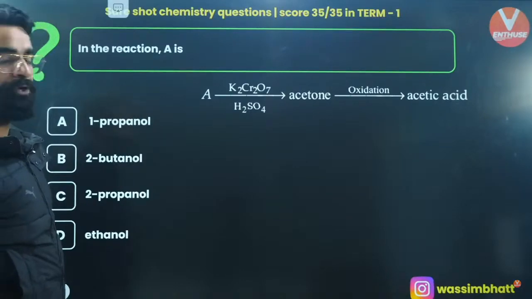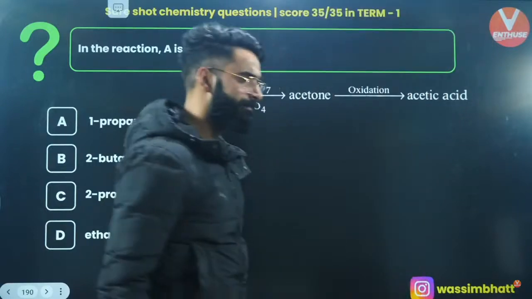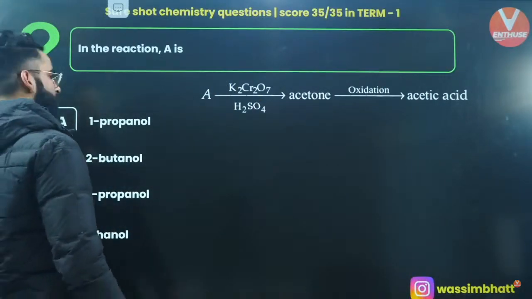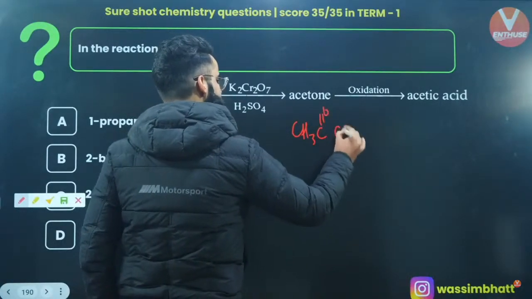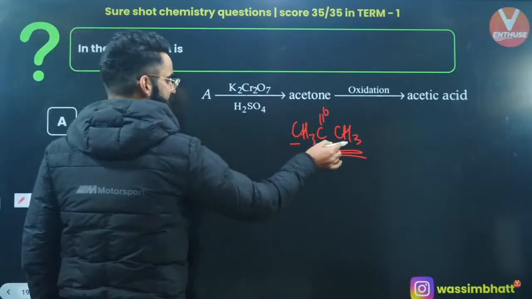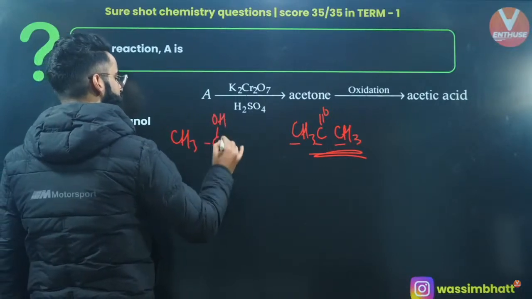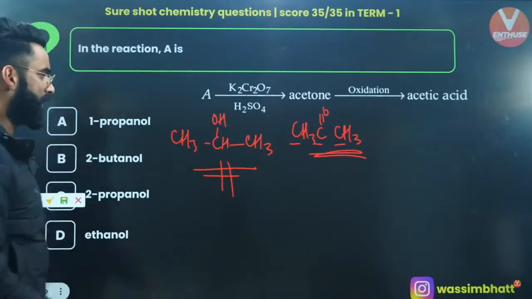Is it 2 butanol or 2 propanol? Can you let me know in the chat? You are getting acetone basically, right? You are getting CH3, C double bond O, CH3, correct? Three carbon atoms. So you'll be starting with CH3, this is C, this is OH, and this is CH3. You'll be starting with 2 propanol, right?